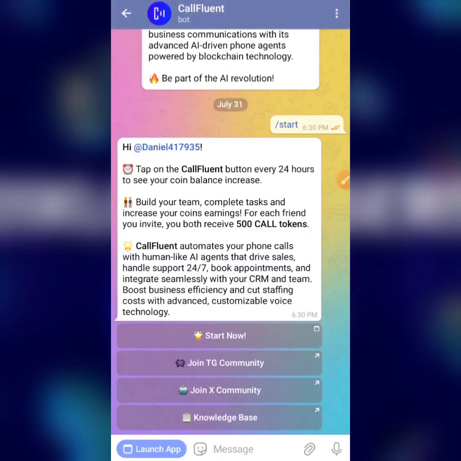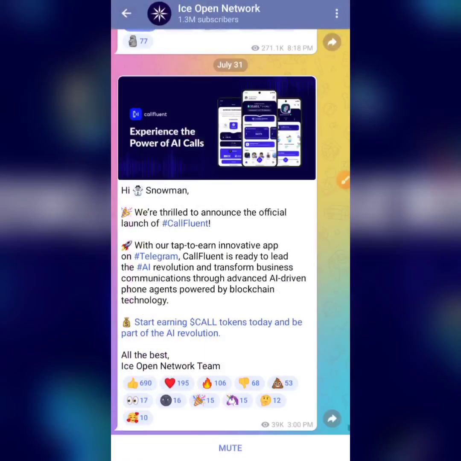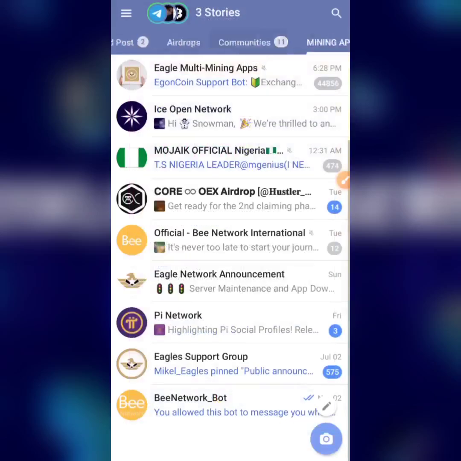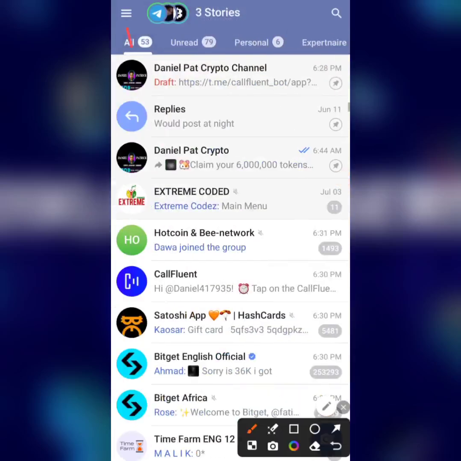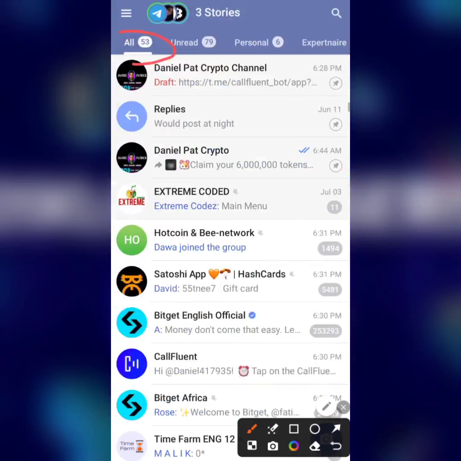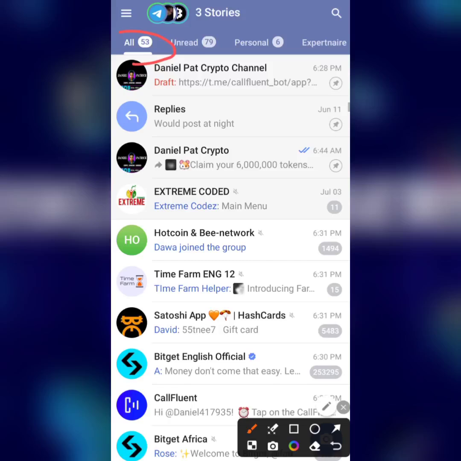So I'll just cancel this right now and head back to my chat, which is by clicking on all. I'm in the all section right now, which is this. Now if you are signing up for Telegram for the first time, you're going to be in the all section. Very soon I'm going to show you how to organize these mining apps to be in one place, all your Telegram bots in one place. A lot of us don't really know how to do that. So as you can see right here, this is CallFluent and it's now registered in our chat.